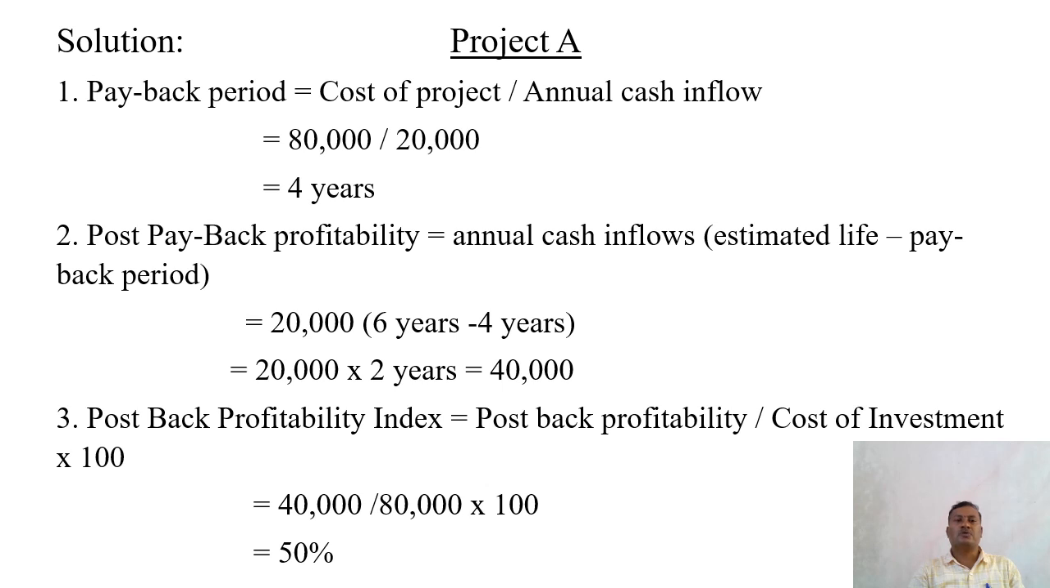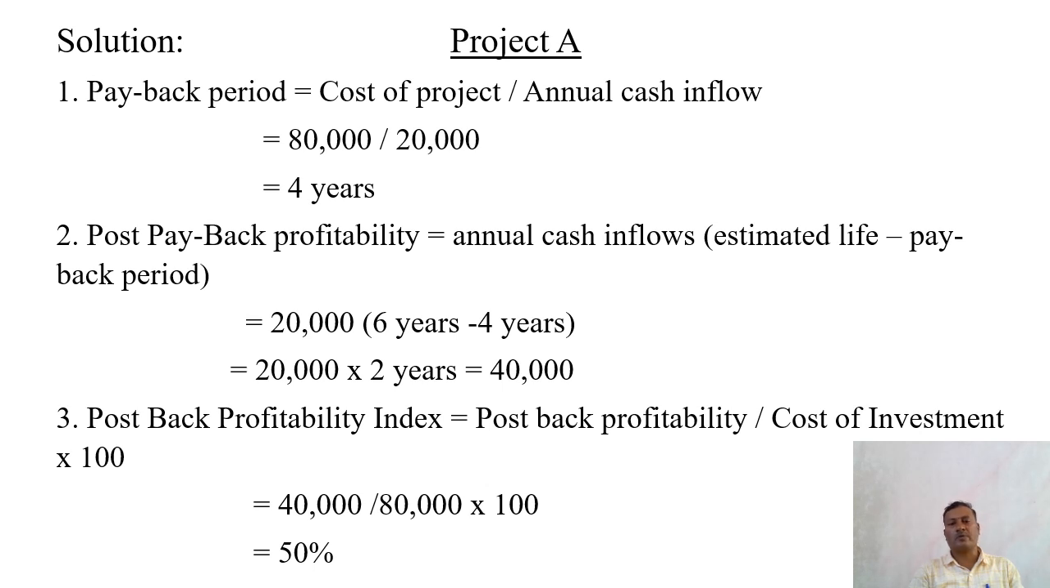The next step, post payback profitability is equal to annual cash inflow in bracket estimated life minus payback period. So annual cash inflow is given 20,000, estimated life is 6 years, minus payback period we have calculated 4 years. So 6 years minus 4 years, that is 2 years, is multiplied with annual cash inflow 20,000. The answer is 40,000. Now with this we have to find out the post payback profitability index.